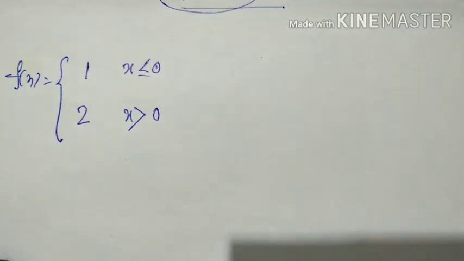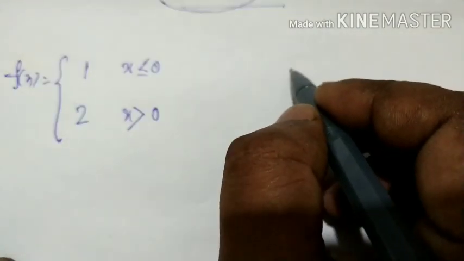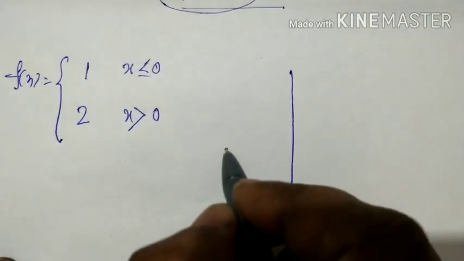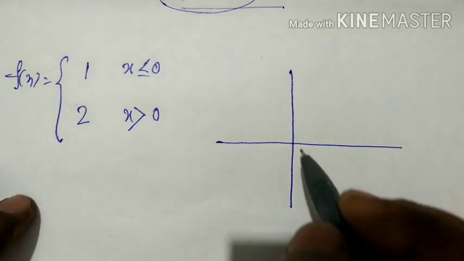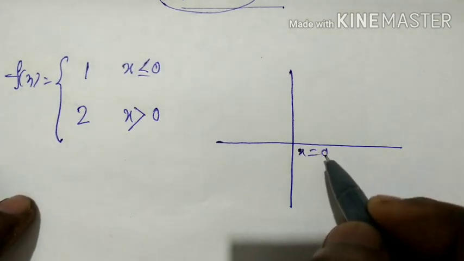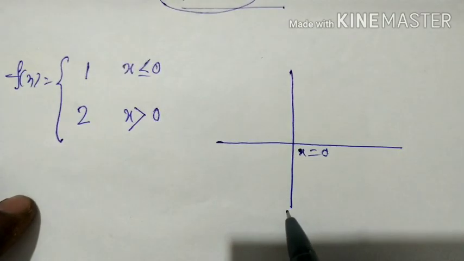Okay. If you draw the graph, you will see something very interesting. This is x equal to 0. Okay. The x-axis is representing the domain. The y-axis is representing the codomain, or you can say range.